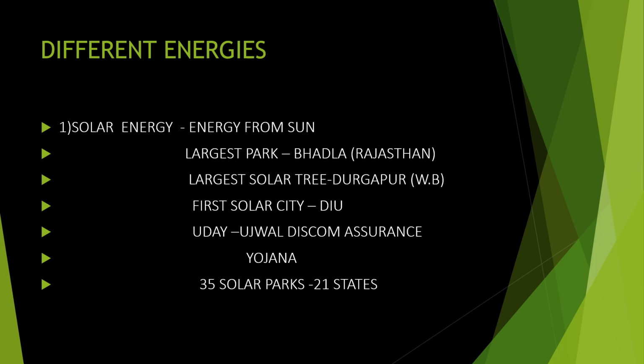Next, the first solar city is Diu. Next is UDAY. What is UDAY? It is a project for bringing out solar energy, where solar panels are used for different purposes. For that, they brought a project known as UDAY, that is Ujjwal Discom Assurance Yojana, to bring out solar production and solar energy use. There are 35 solar parks in 25 states. They are bringing out energy for electric purposes and all. So that is one of the areas we must know about. That is solar energy.